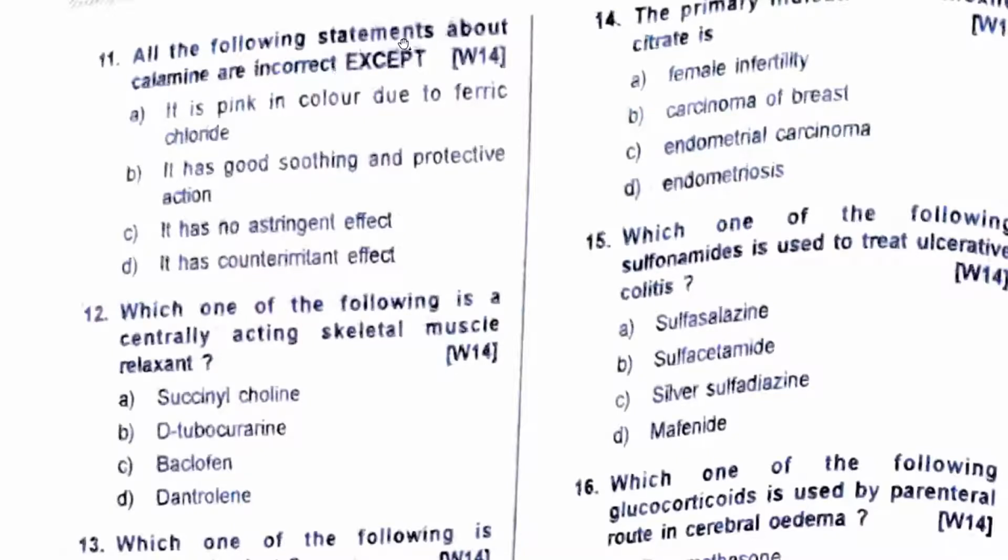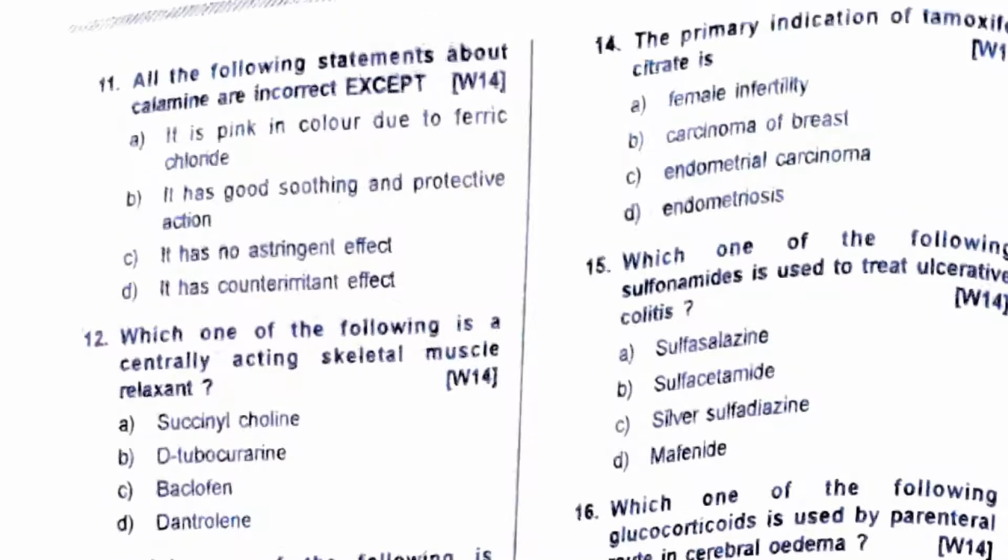All of the following statements about calamine are incorrect, except it is pink in color due to ferric chloride. It has good soothing and protective action, no astringent effect, has counter-irritant effect. All are correct, so this is incorrect. It is pink in color due to ferric chloride. No, it is generally whitish in color, right? It's not pink.